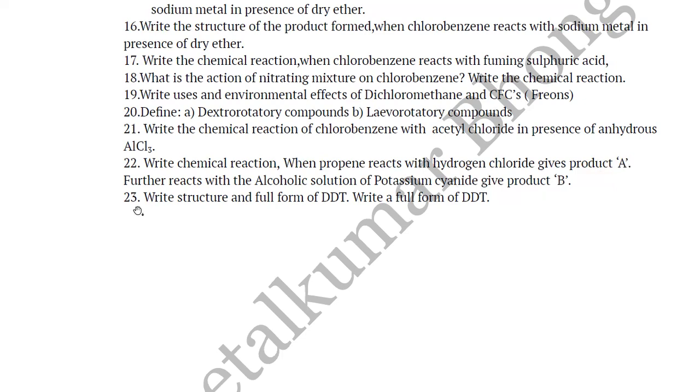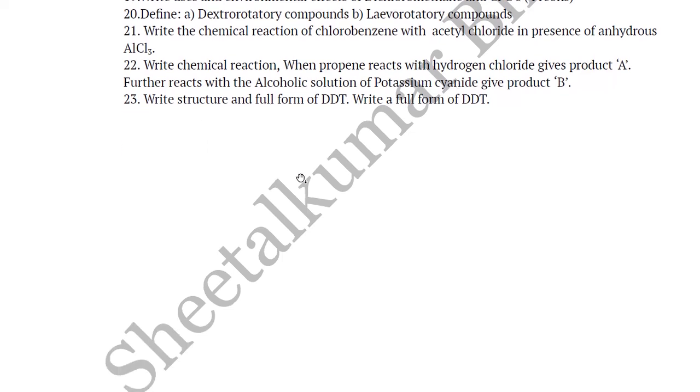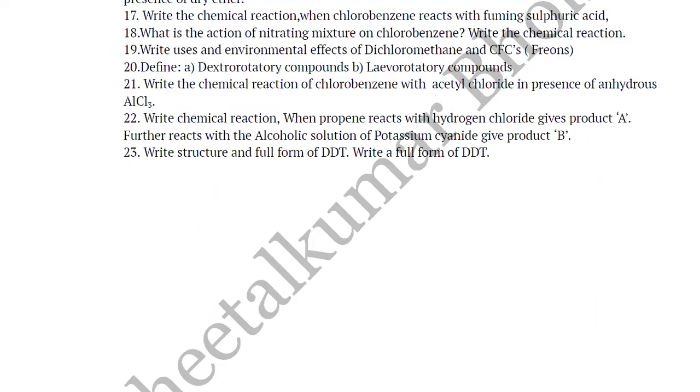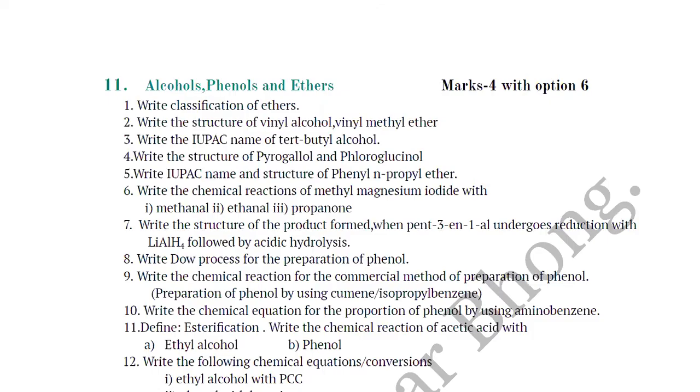product B. And question number 23 is given: write the structure and full form of DDT. Write the full form of DDT. It is repeated 2 times. If it is asked full form and structure, it may be asked for 2 marks. So this is about chapter number 9 and 10. In the next video, we will discuss the next chapters, chapter number 11 and chapter number 12.